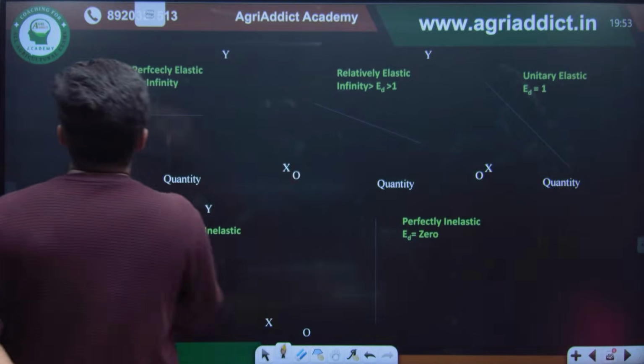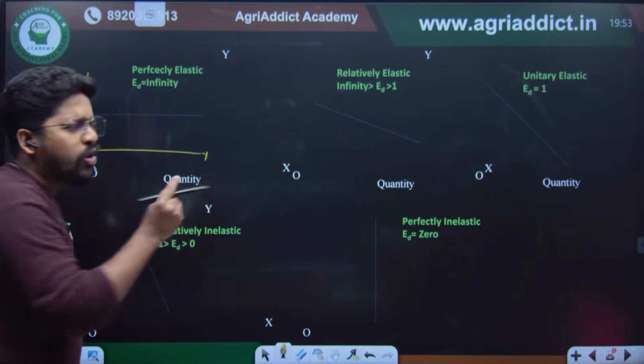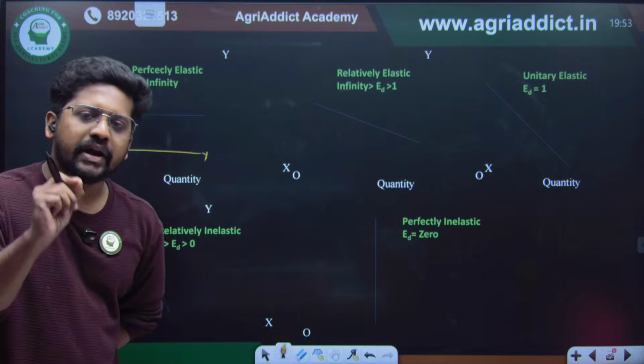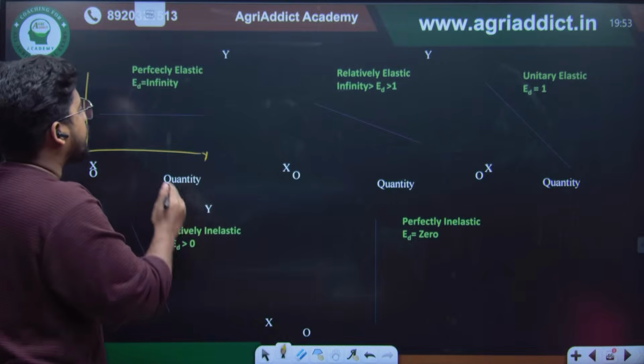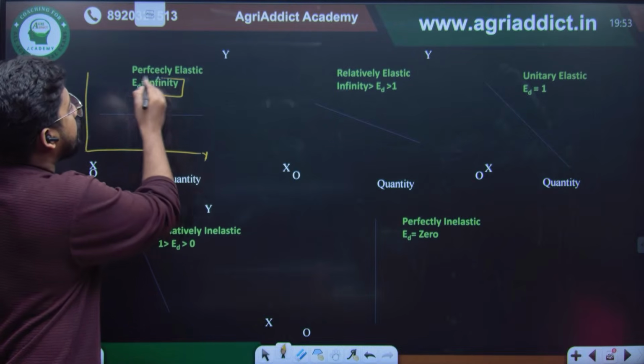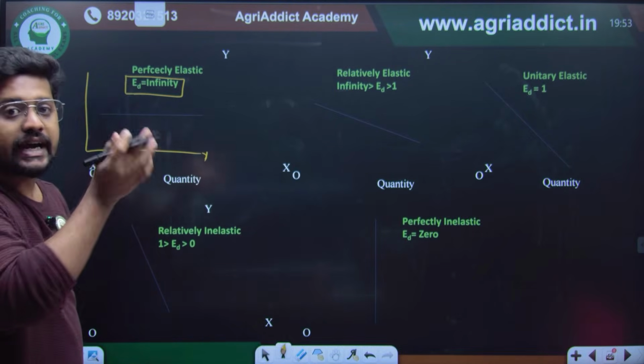In perfectly elastic, for an infinitely minute price change, you will be getting a large expansion of the quantity demanded. Therefore the elasticity of demand will be infinity here. This is actually the ideal condition.